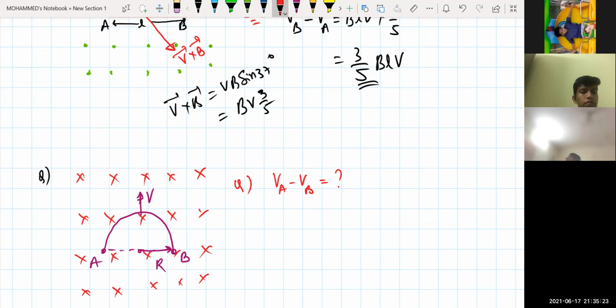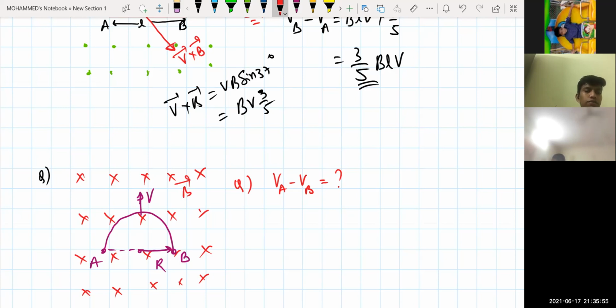Now, magnetic field is inside, the B bar. Take your right hand, keep your fingers in the direction of your velocity V bar, and curl all the fingers into the paper. The thumb is pointing in the negative x-axis.